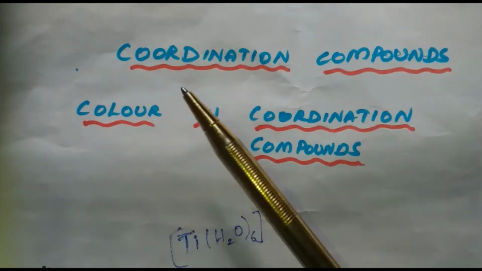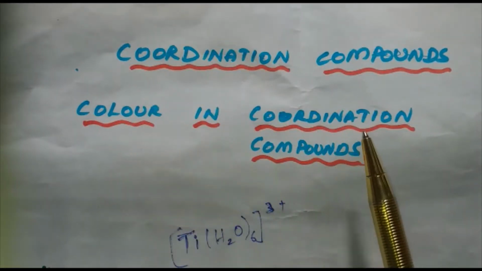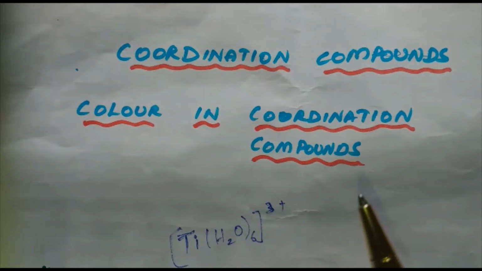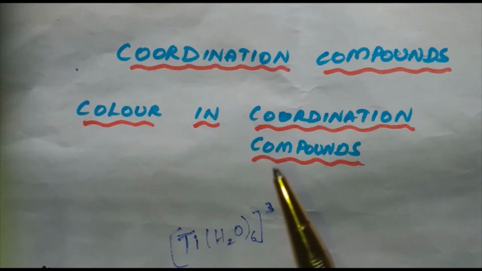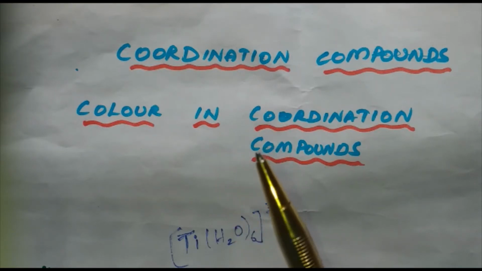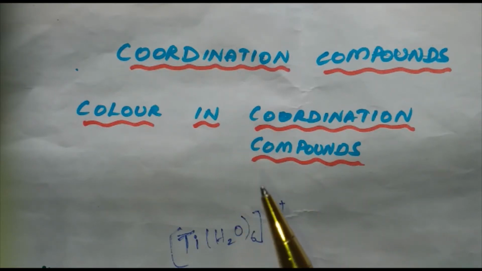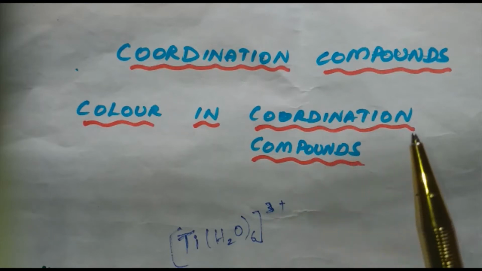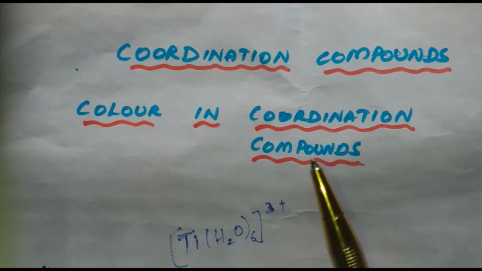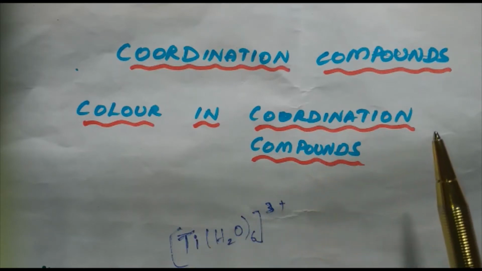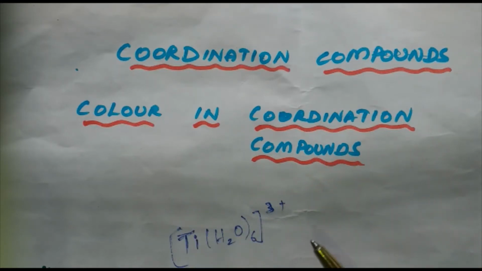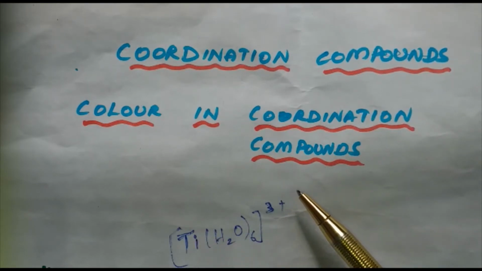In this segment, I will be discussing the color of compounds. We all know that transition metal complexes are found to be colored in nature. The color of complexes is because of the absorption of radiation in the visible region. The complexes will absorb one color and give a color complementary to the one that is absorbed. Let us take one example, that is the [Ti(H2O)6]3+ complex.